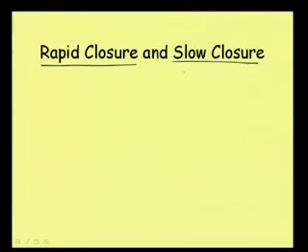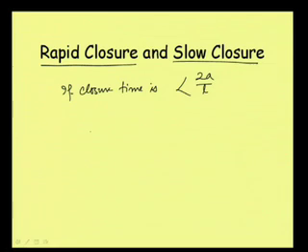So by rapid closure and slow closure, we mean that if the closure time is less than twice L by A, then we call this a rapid closure.